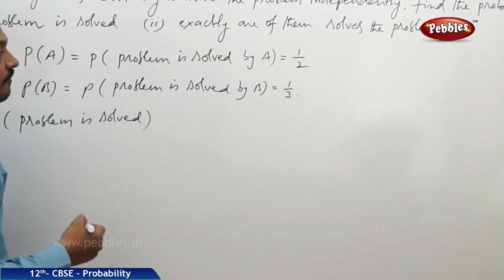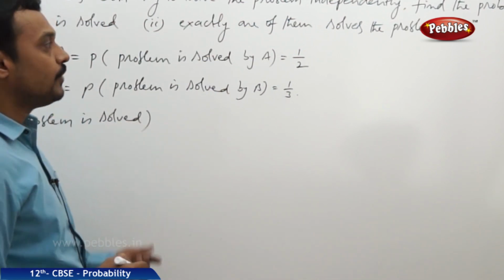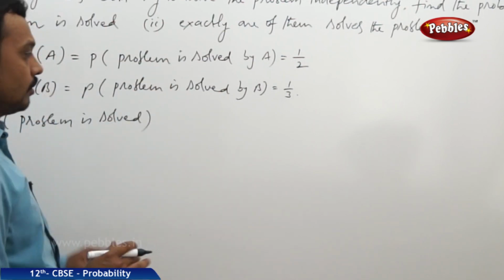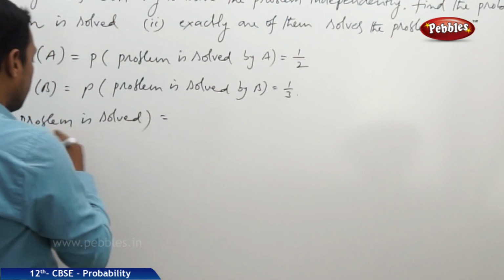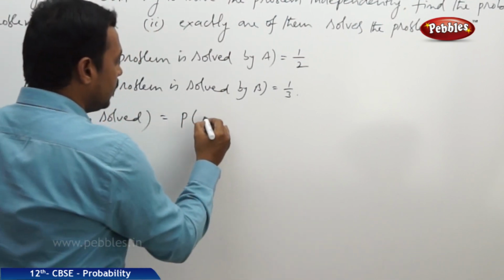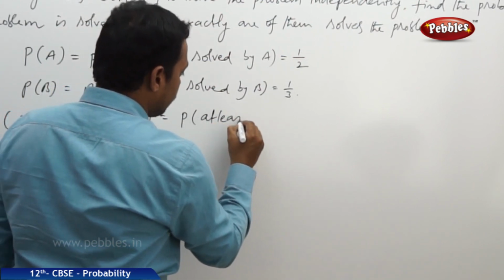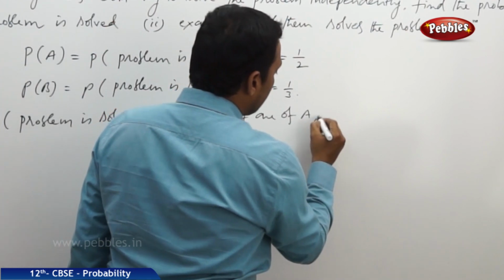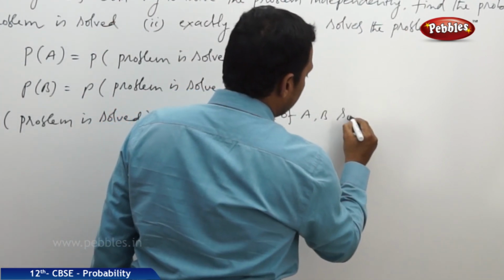You know, when does the problem get solved? If at least one of them solves the problem, then only the problem will be solved. Therefore, the probability that the problem is solved means the probability that at least one of A comma B solves the problem.